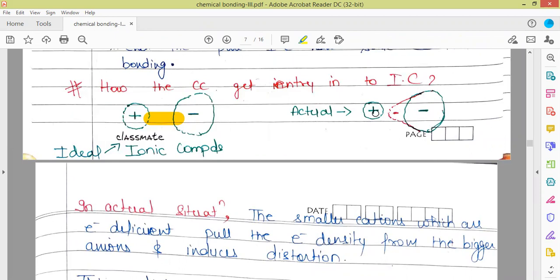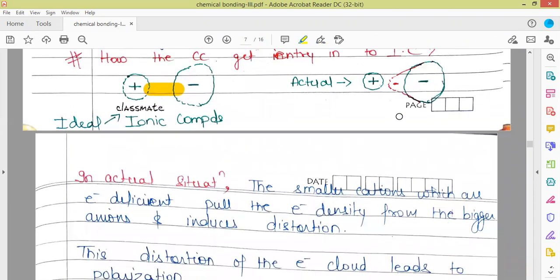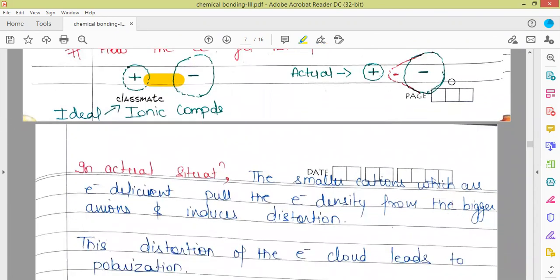What happens is this small size cation will pull the electron density towards itself out of the anion, and there is a distortion which occurs in the electron cloud of the anion. So this is called induced distortion. This distortion of the electron cloud leads to the polarization. So due to this distortion in the anion, there is a slight negative charge on this side and a slight positive charge, or we can say delta positive charge, on this side of the anion.